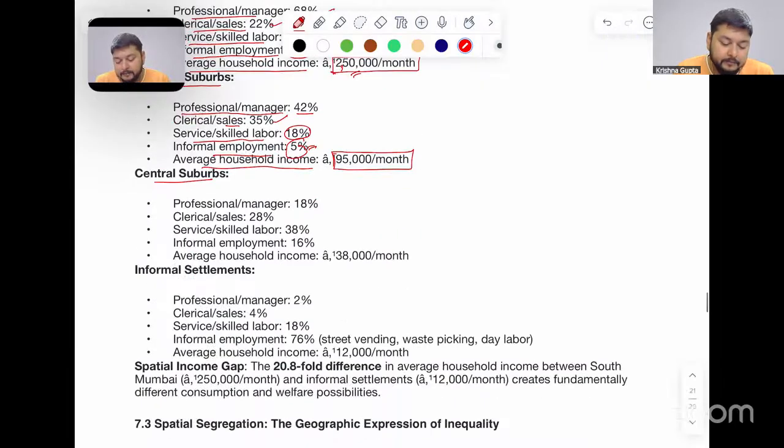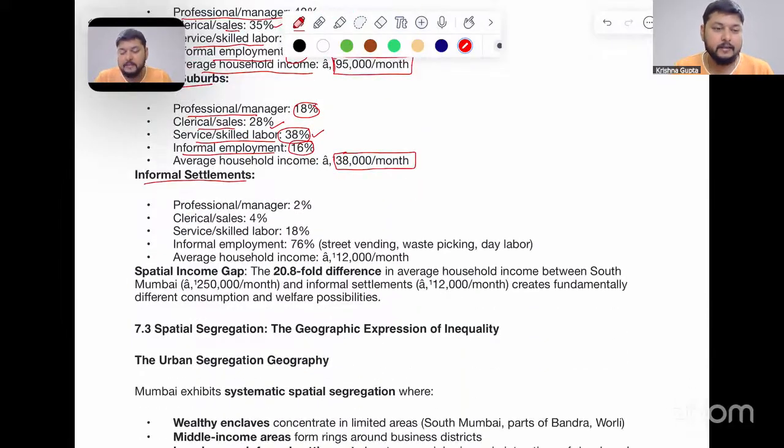Central suburbs: professional manager is 18%, declining again. Clerical or sales is 28%, a bit less, but service and skilled labor increases to 38%, which is more than twice that of the suburbs. Informal employment is almost three times, at 16%. Average household income is 38,000 per month. When we talk about the informal settlement, professional manager is just 2%, clerical sales is 4%, service or skilled labor is 18%, while informal employment is a whopping 76%.